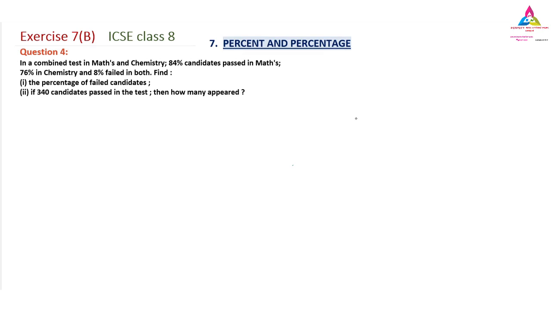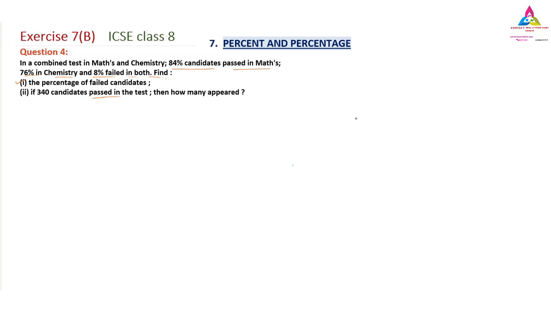Today we are going to learn the ICSE class 8th mathematics syllabus, percentage lesson, exercise 7B. The fourth question: in a combined test in maths and chemistry, 84% of candidates passed in maths, 76% in chemistry and 8% failed in both. You have to find the percentage of failed candidates, and if 340 candidates passed the test, how many appeared for the test.